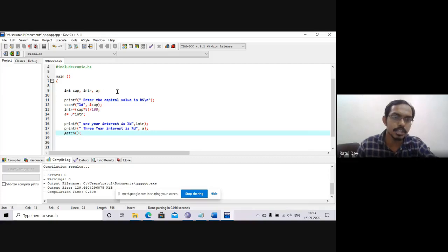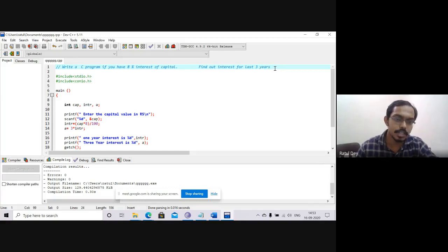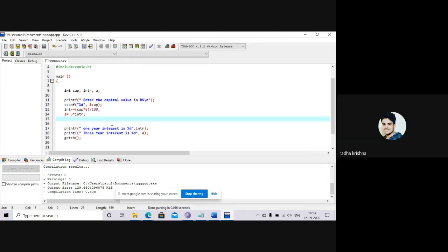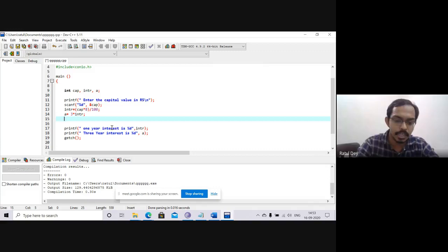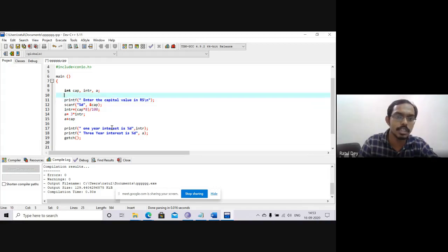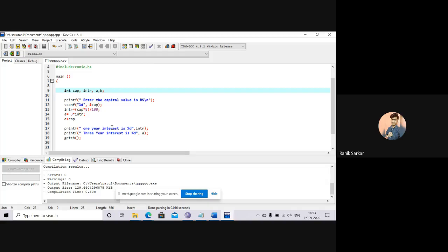Now if anyone asks for the 3 years interest with compound with capital, so we are asking for the total value after 3 years. How can we find that? You can write A plus capital. If we equate this to a value stored in some other location, I will take another value. Excuse me, sir.